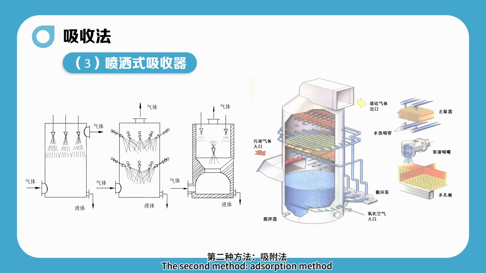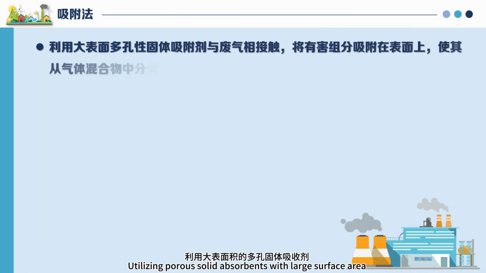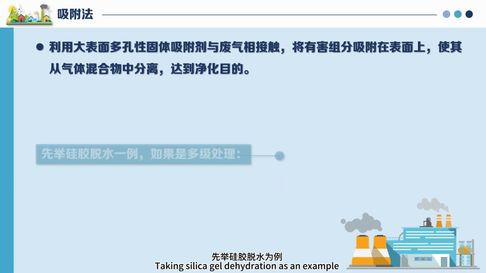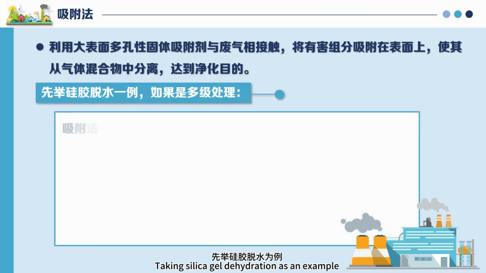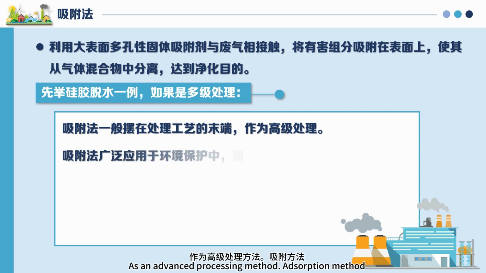The second method, the adsorption method, utilizes porous solid adsorbents with a large surface area. They contact the exhaust gas and adsorb harmful components on the surface, separating them from the gas mixture to achieve the purpose of purification, taking silica gel dehydration as an example. For example, in multi-stage treatment, the adsorption method is usually designed at the end of the treatment process as an advanced processing method.